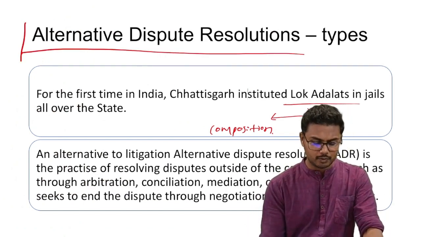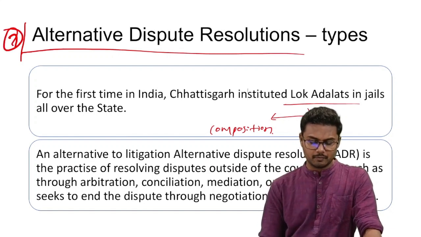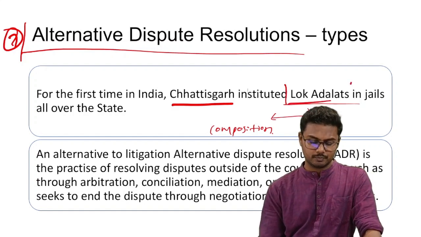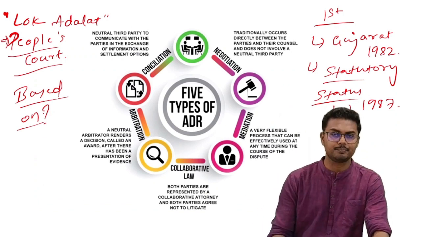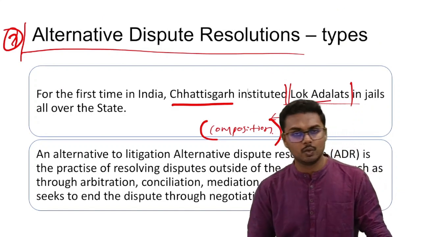Next one is alternative dispute resolution, which was in news. Why? Because recently, for the first time, Chhattisgarh has instituted Lok Adalat in jails all over the state. Lok Adalats are statutory bodies, and the composition includes one judicial officer and one local member.